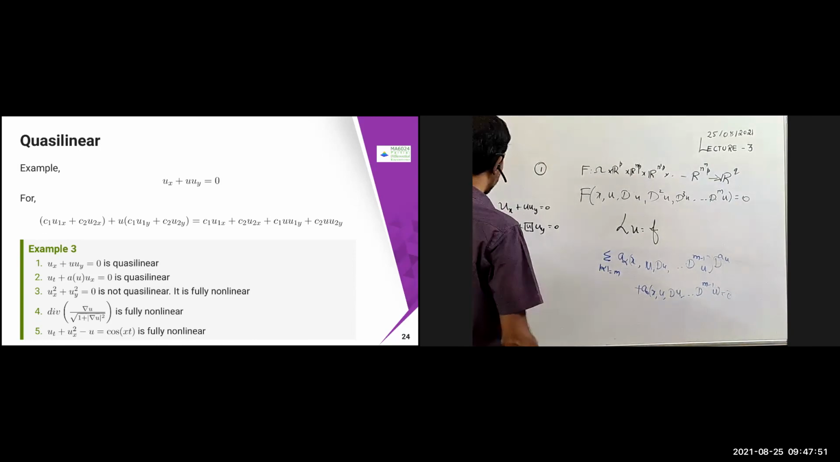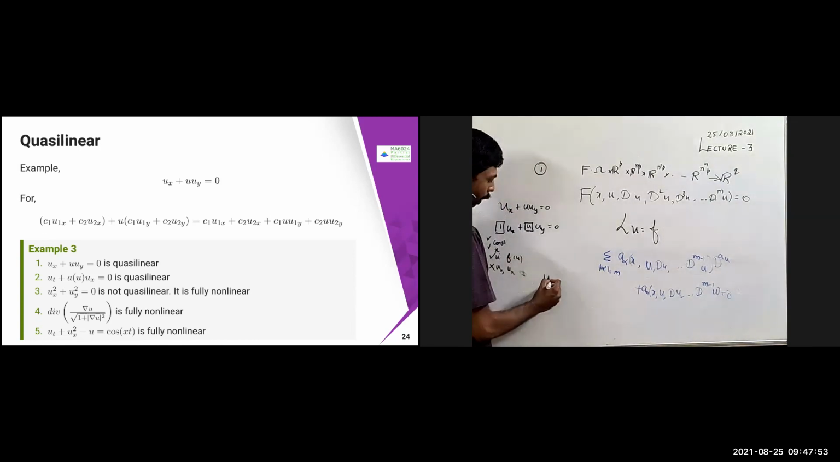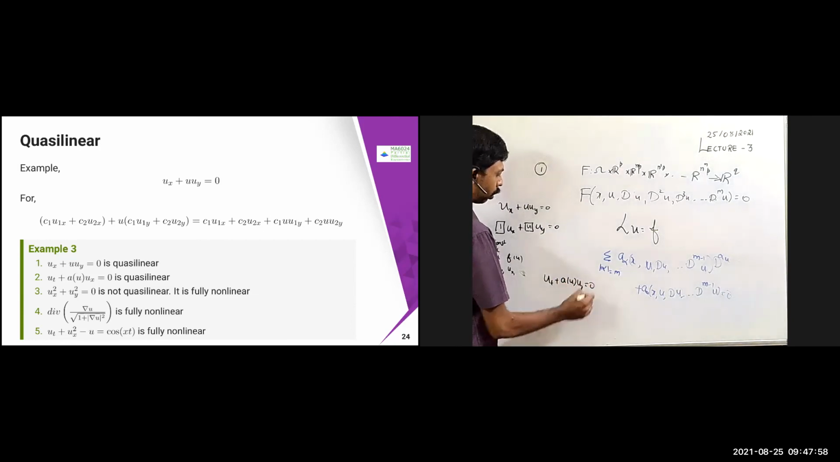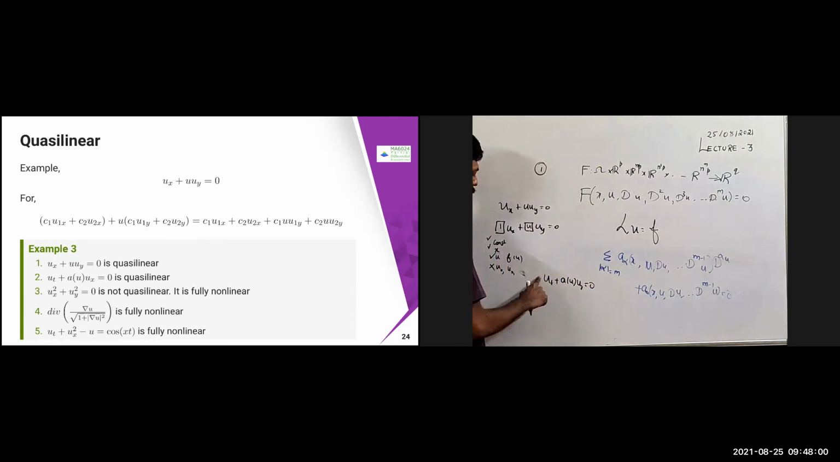Now the same thing. Suppose instead I have this problem: u_t plus a of u into u_x equal to 0. Again the same thing. This is constant, and here it is a of u, so I can have some function of u also. Therefore it is a quasi-linear PDE. Now how about this one: u_x square plus u_y square equal to 0. In this case I can write it as u_x times u_x plus u_y times u_y equal to 0. Now what are the permissible coefficients?